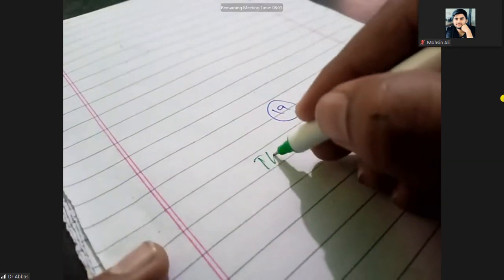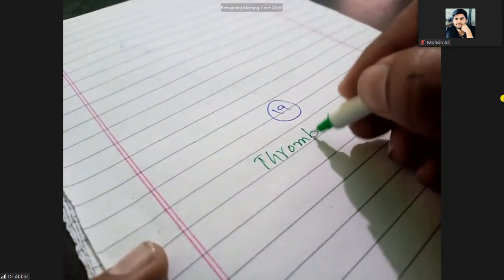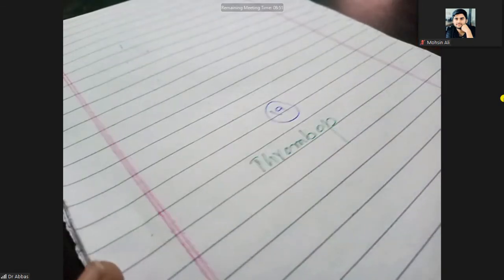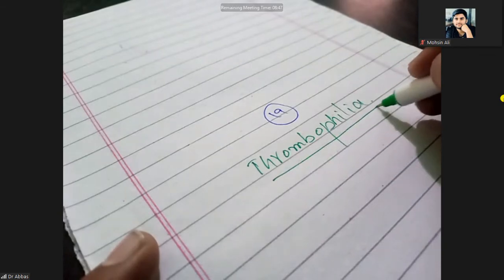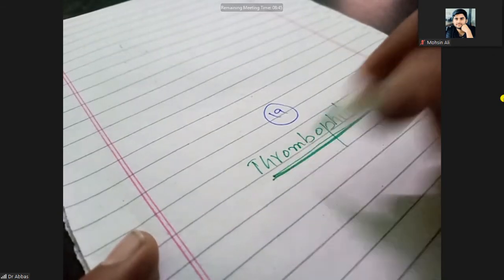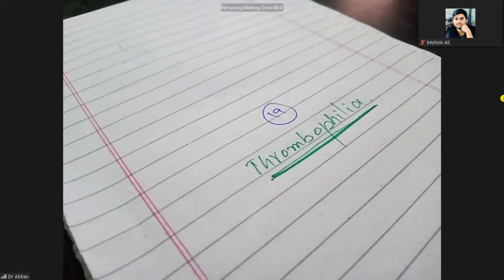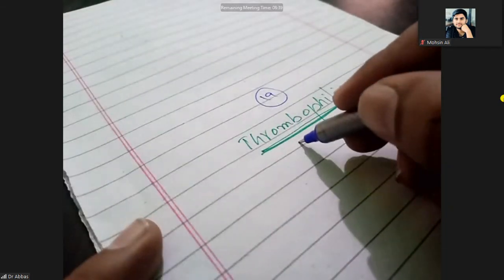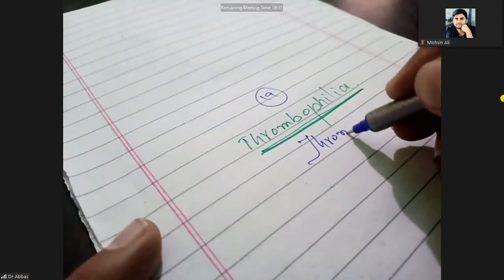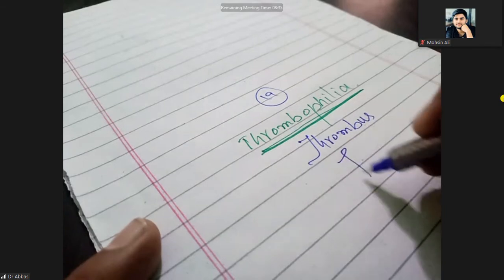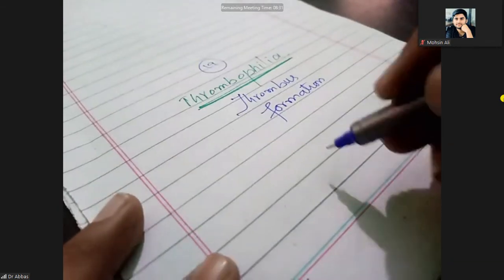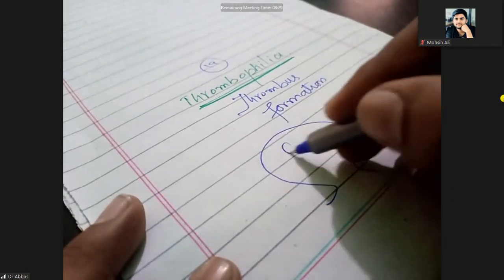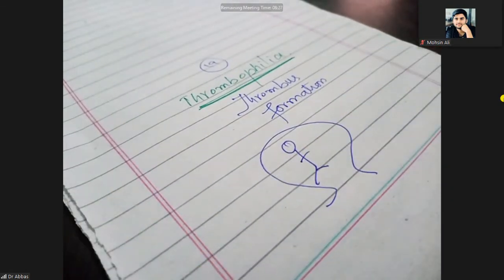And the last etiology is thrombophilia. Thrombus formation in the arteries and veins of the placenta. Where does the thrombus form? This is the uterus. Inside the uterus is a fetus, and here is the placenta.